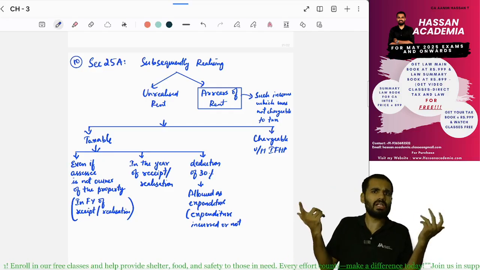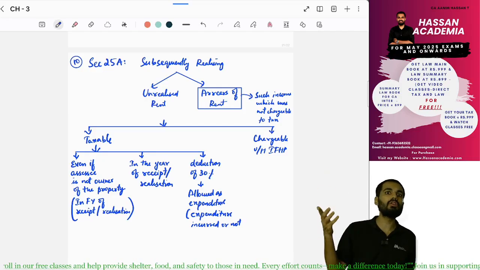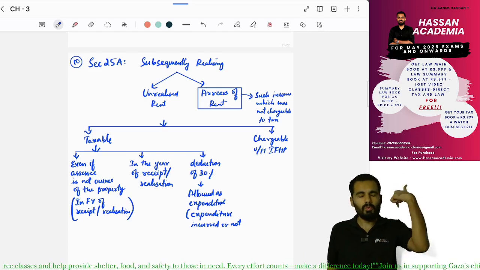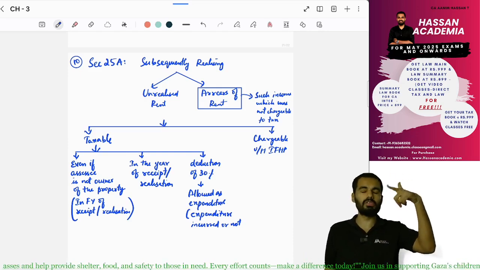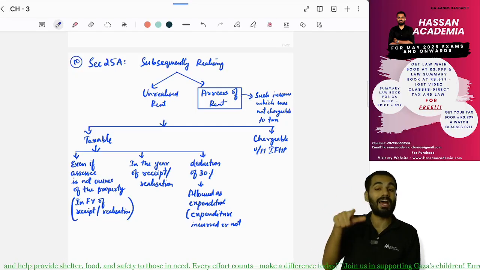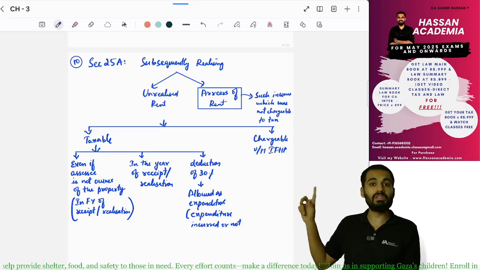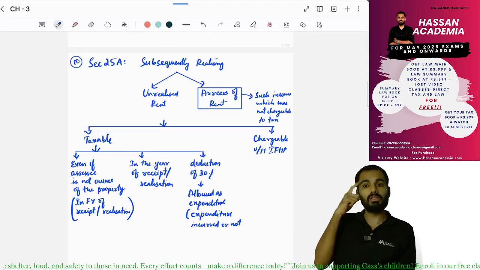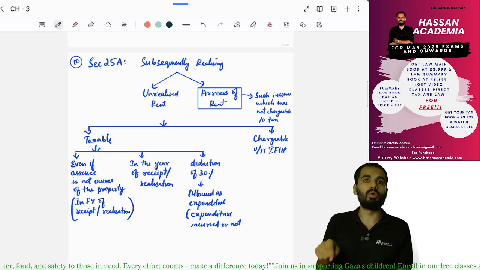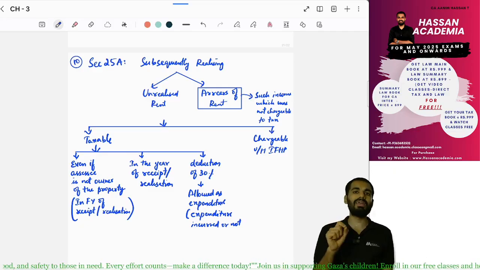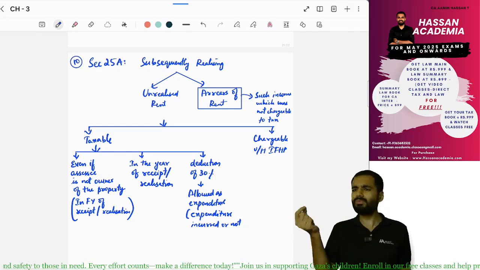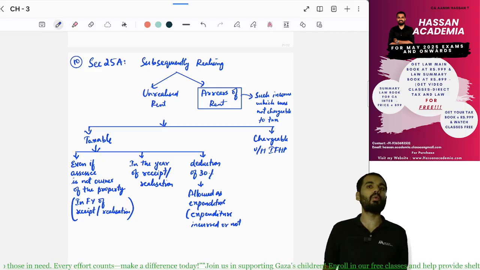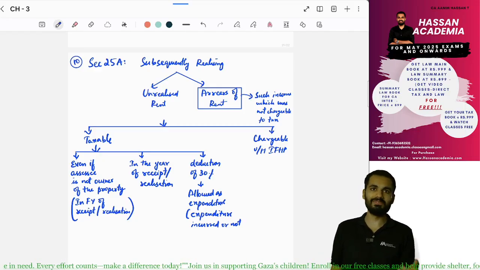My revision is different, I know the provision actually, and it's very easy for me to teach. But how will you recollect for your examination? This is how you have to recollect: okay, for this is the provision, for this is the provision, for this, oh, I forgot this point. I have to encircle it so that in the next revision and one day before the exam, I remember I had some doubt in this, and I have to concentrate more on that doubt. You can do this. So kindly, please, this is one small point. Even this change will add an extra 20 marks. So do revise. Thank you.